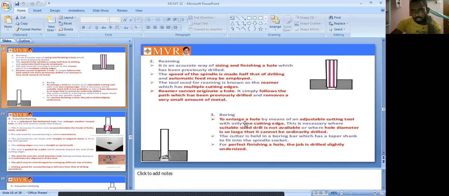By using the adjustable cutting tool in the boring process, the previously drilled hole will be enlarged.